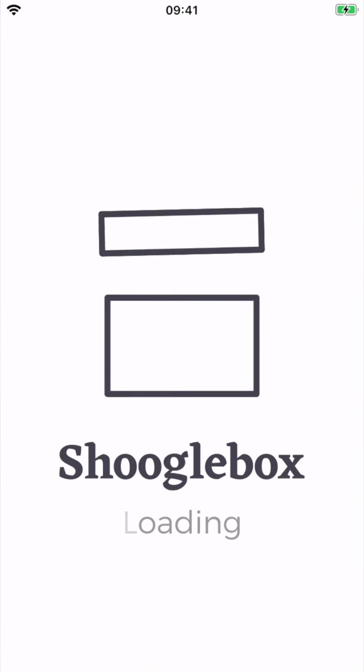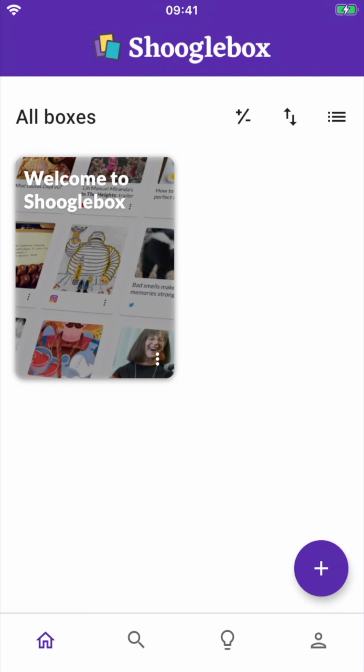Once you've signed in or signed up, you'll be greeted with a screen that looks like this. Now the important thing to know about Shooglebox is that all content is represented by cards, and cards are stored in boxes, which look like this. Now this is a box we've made for you, which has useful information in it, some videos and examples to help you get started. At the bottom of the screen, to help you get your bearings, there's the navigation bar.